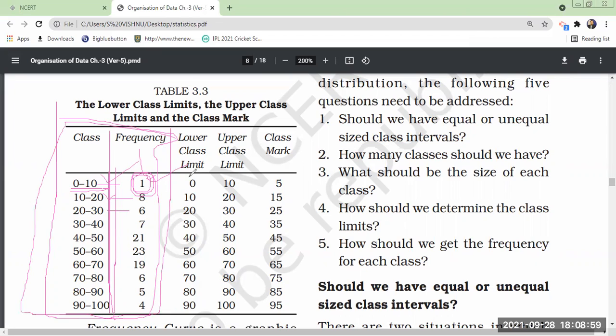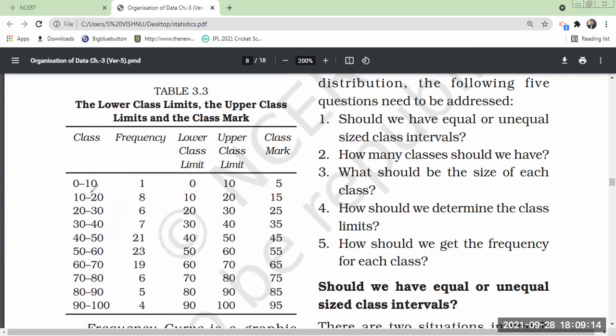So let us discuss what are the elements of a frequency table. In the previous classes I mentioned this is the lower class limit, 0. Then this 10 is the upper class limit. Lower class, upper class. What is class mark? Have you got any idea? I told you in the previous classes, this is the mid value. According to your textbook, they gave it as class mark, mid value.